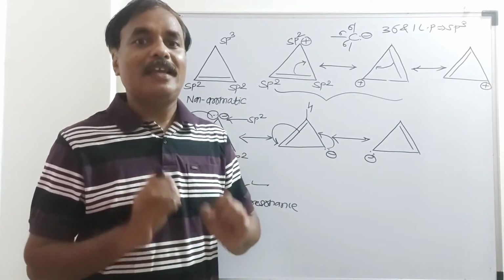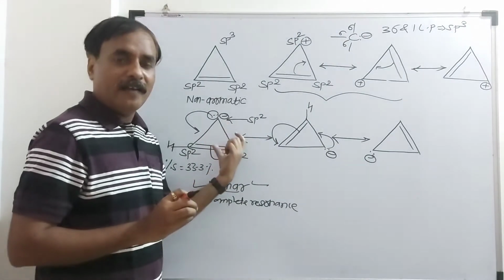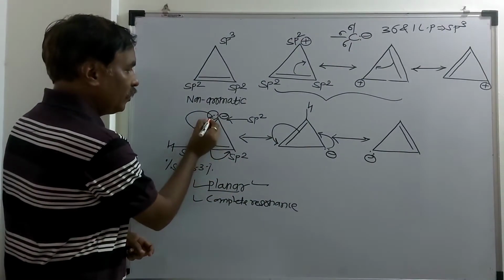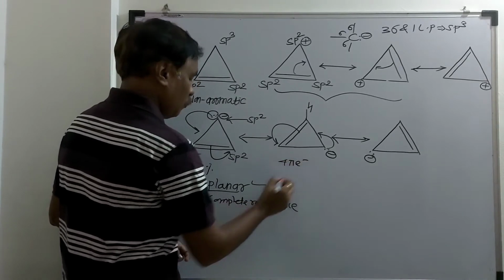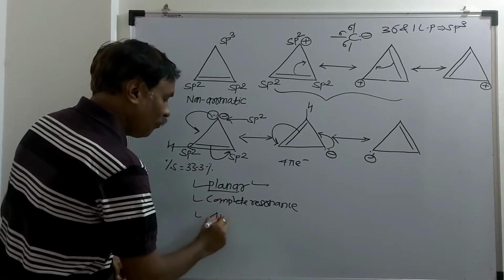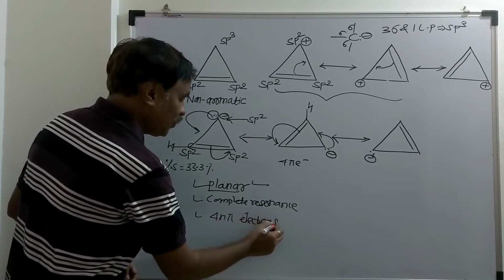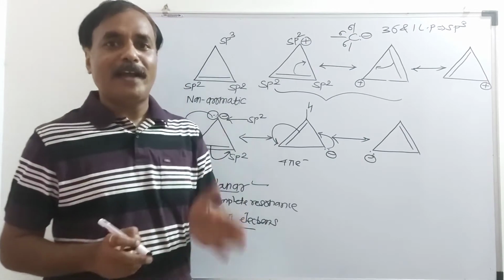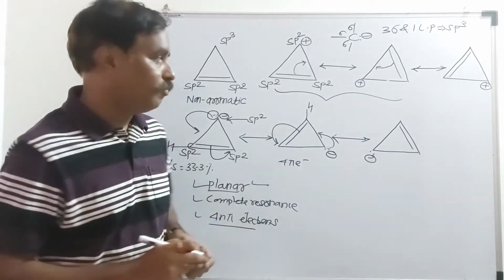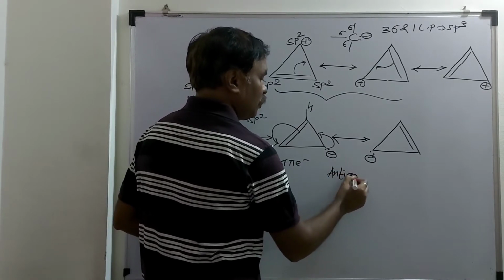But what about Huckel's rule? Tell me the total number of Huckel's electrons in this ion. Here 2 pi and these 2, so 4 pi electrons. It obeys the 4n pi electrons rule. And we know that a compound having 4n pi electrons is an anti-aromatic compound. And this is anti-aromatic.